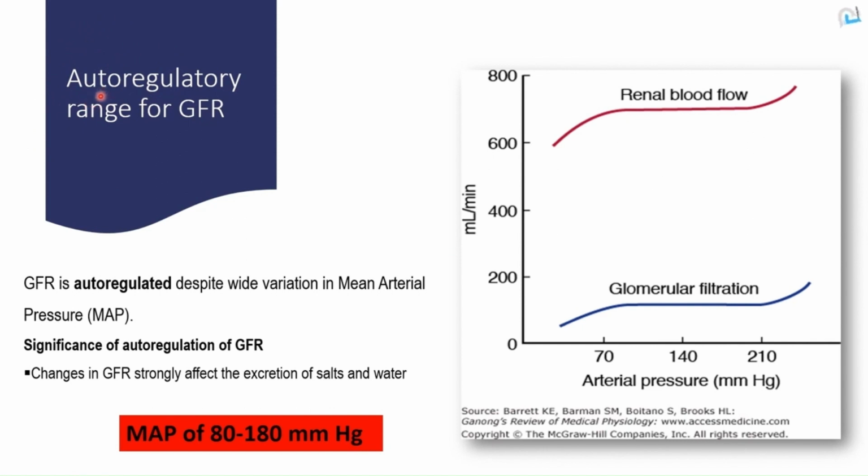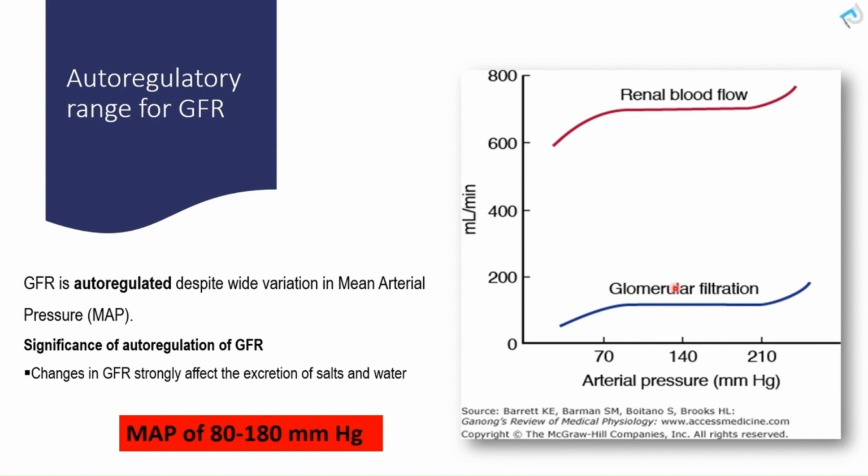This range of autoregulation is from 80 to 180 millimeters of mercury of mean arterial pressure, which means if the mean arterial pressure changes from 80 to 180, there will be constant renal blood flow and GFR. There will be a local effort in the kidney to maintain GFR and renal blood flow constant.